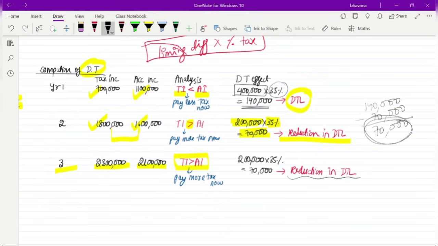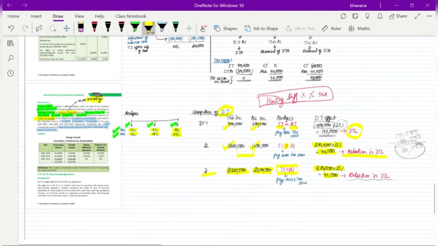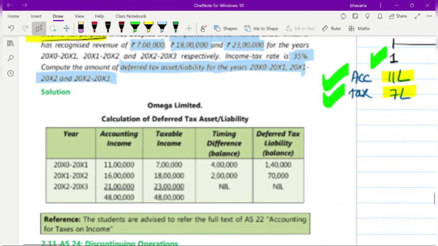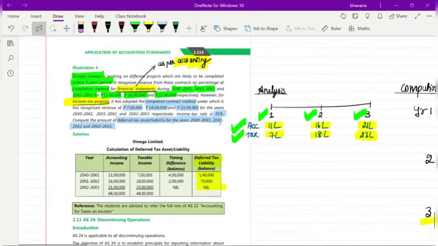So again reversal in DTL. Instead of creating DTA, do reversal in DTL. How much is the timing difference? 23 lakh minus 21 lakh. 2 lakh into 35%. 70,000 is your reversal in DTL. So this is also a very simple problem. You can definitely do it. Here see how they have shown. Deferred tax liability they have written. Then 1,40,000 is the first year balance. 70,000 you already reversed in the second year, so 70,000 is only left as balance. In the third year, the remaining 70,000 also you reverse, so nil balance in DTL account.